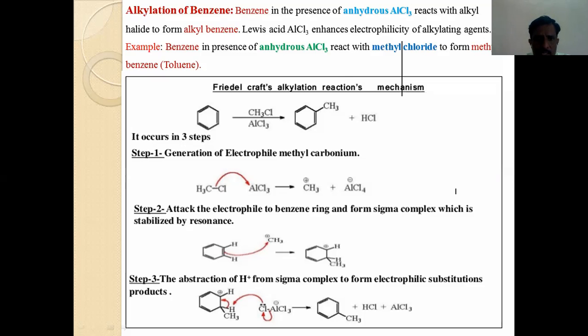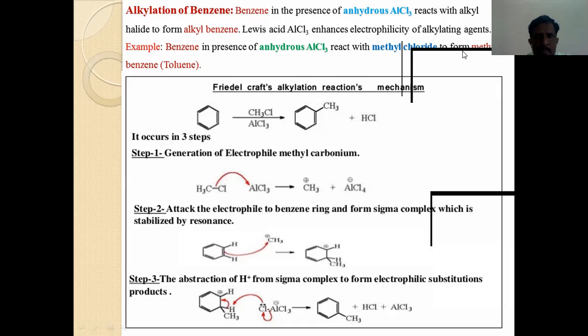If we do not use AlCl3, the reaction will still occur, but the rate of reaction is very slow, because the electrophilic character of CH3+ is not strong, CH3+ is not generated properly, and thus the carbocation does not attack the benzene molecule, and the speed of reaction will be very slow.